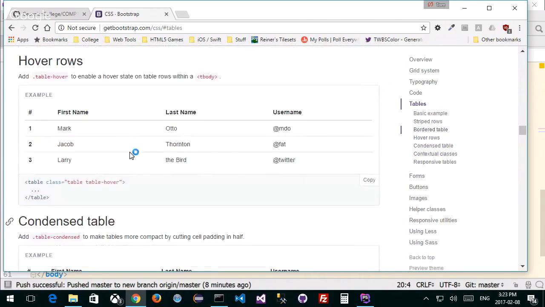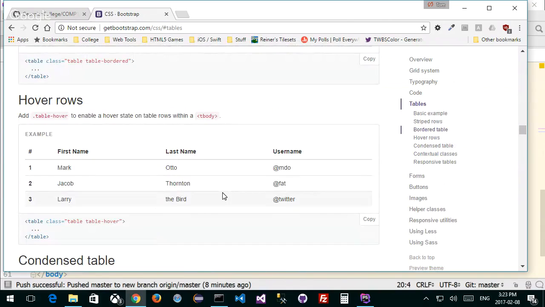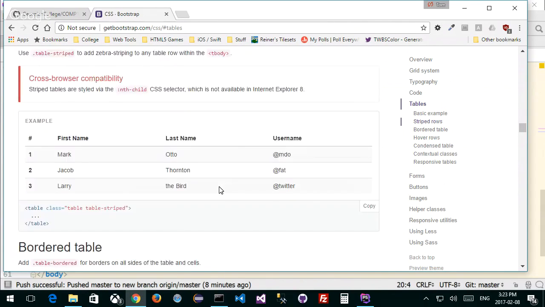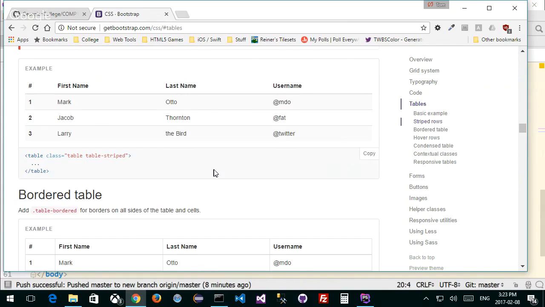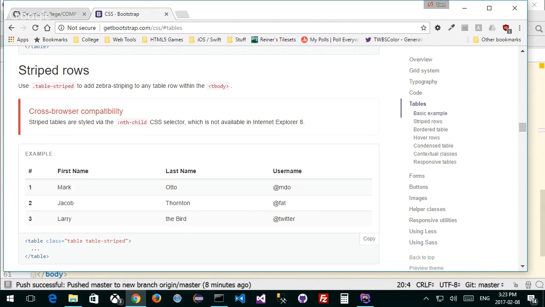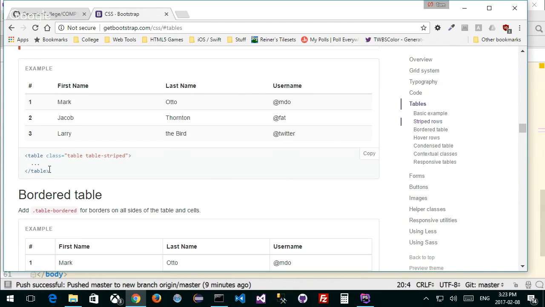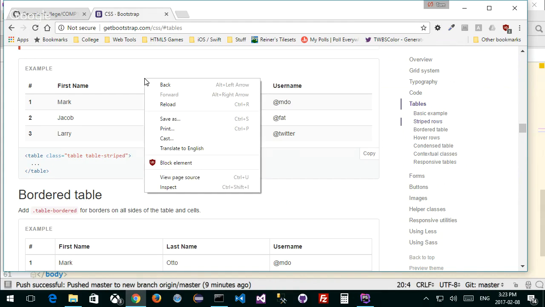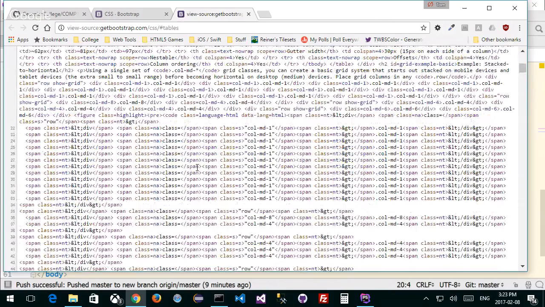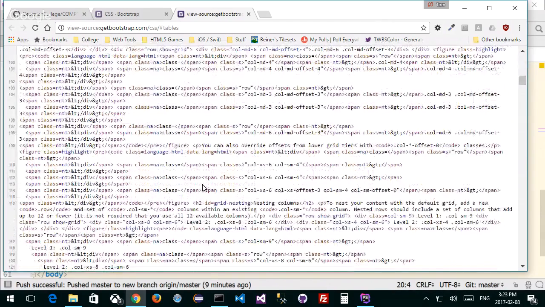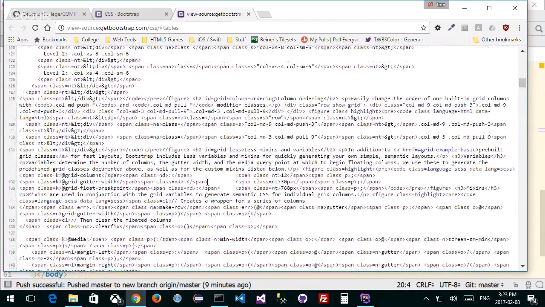Now, great thing is, even if they don't show it here, what could I do? I can look at my view source as an example to see if I want to do this kind of table. So here's an example of striped rows, which I like. I like this kind of look and feel to my table. I could make a table straight from this, but why if I can just do view source? I'm going to go view page source, right? And it's massive, right? But the great thing is, if I want to see striped tables, right?